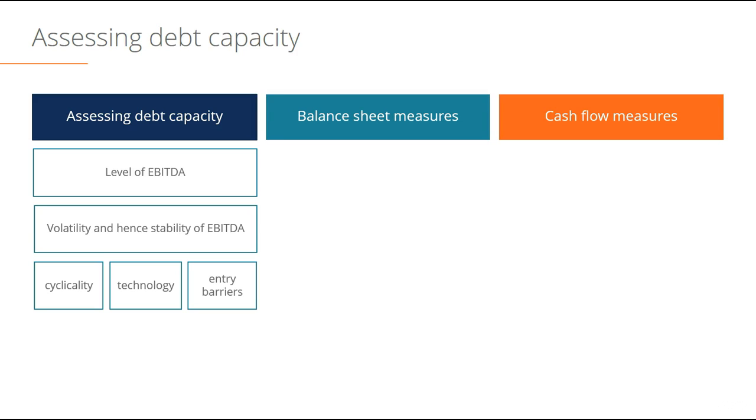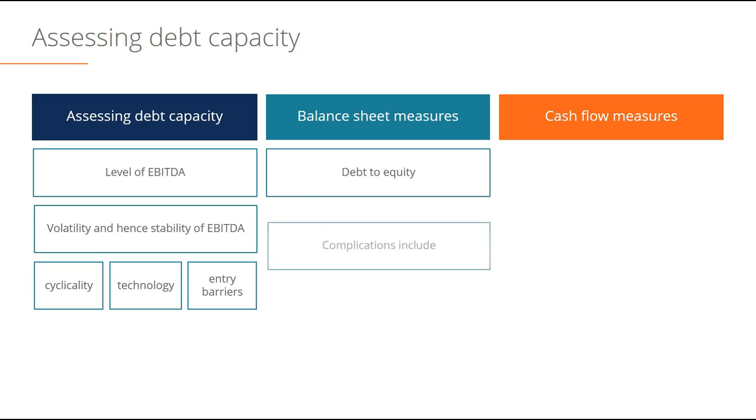So let's take a look at the balance sheet measures that can help us assess the amount of debt a business can handle. The first ratio that we will look at is the debt to equity. This tells us just a high-level capital structure overview.